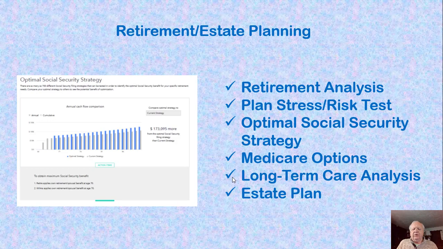But this will also be where we'll need to spend quite a bit of time with you to really understand, well, here are some options, and here we'll be more interactive. For example, what is the Social Security strategy? What are some Medicare options or long-term care analysis, that sort of thing, that will allow you to make the choices that you want. And you can see, this is an example here of an optimal Social Security strategy. But what is optimal for a computer is not necessarily what you want. So we'll be working closely with you on that.